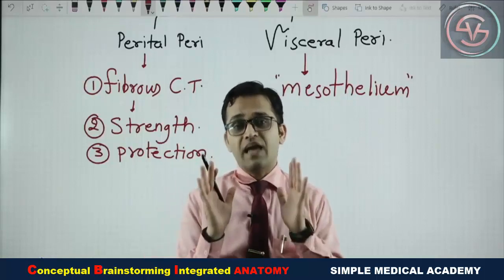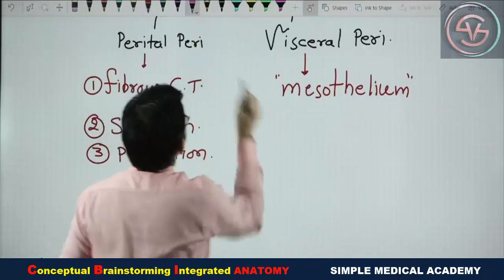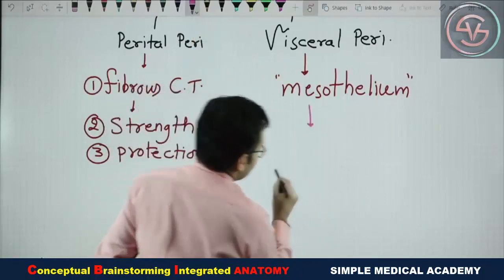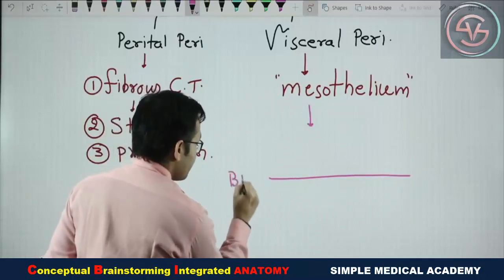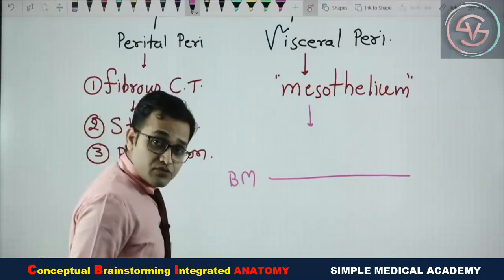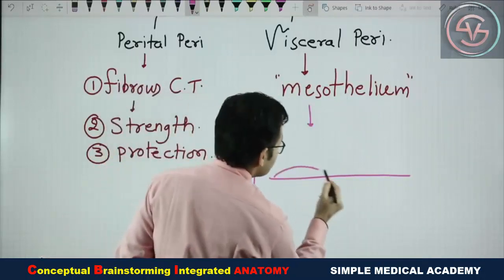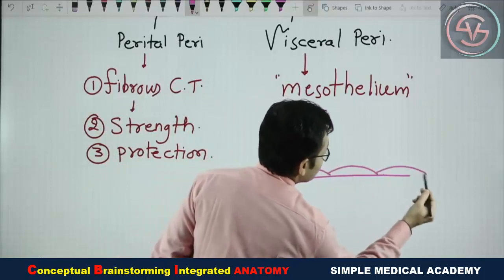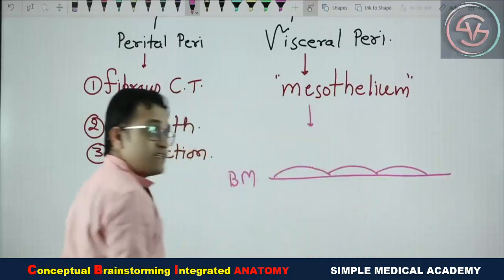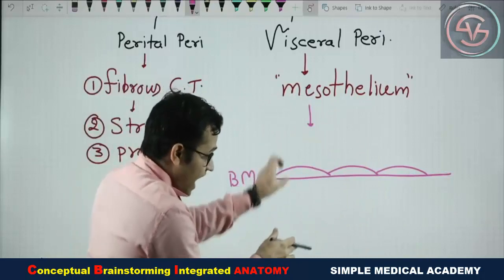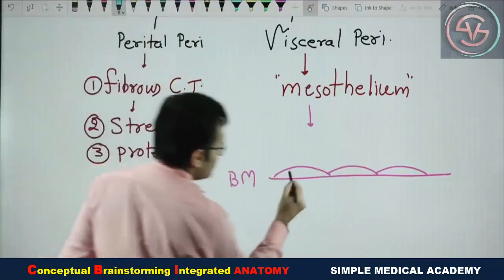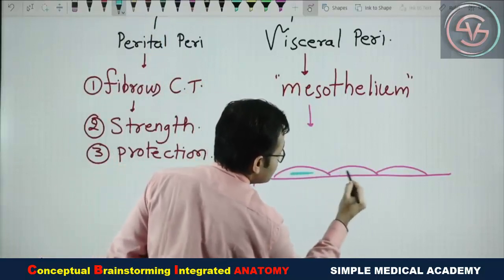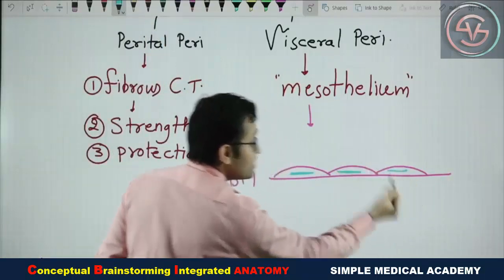Just a simple diagram. See here, this is the basement membrane. Just above this basement membrane, a special kind of epithelium is located, which is short in height, more in length, and when you see the nucleus, they are flat and parallel to the basement membrane.